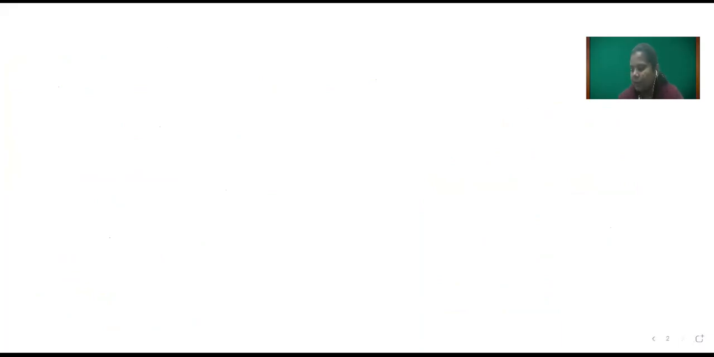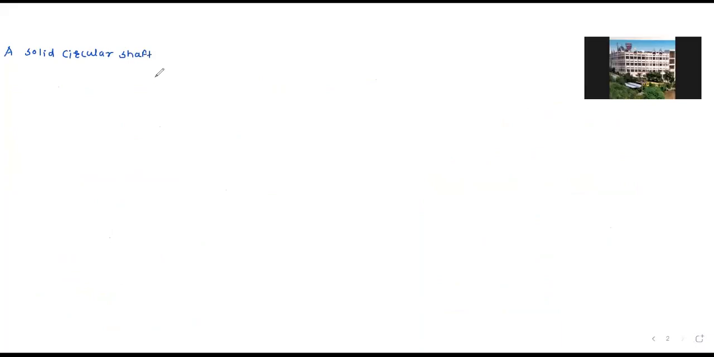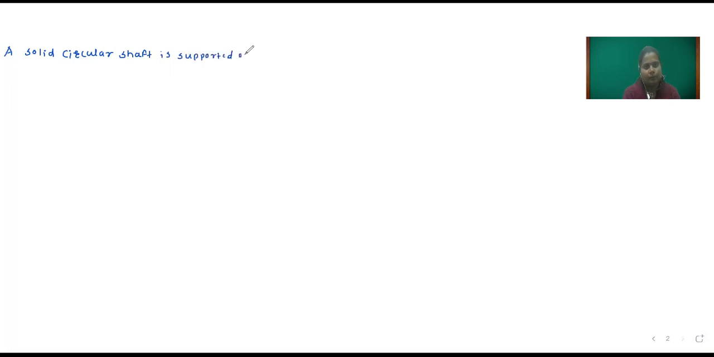So please write down numerical 1. A solid circular shaft is supported on bearings 1 meter apart.